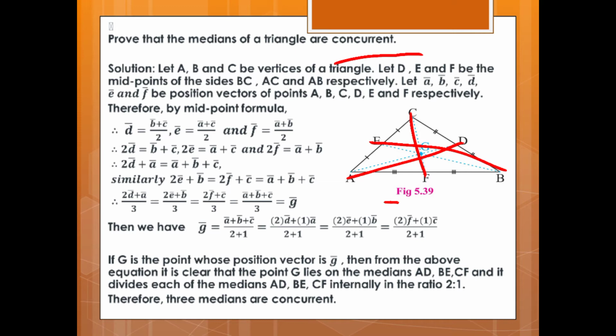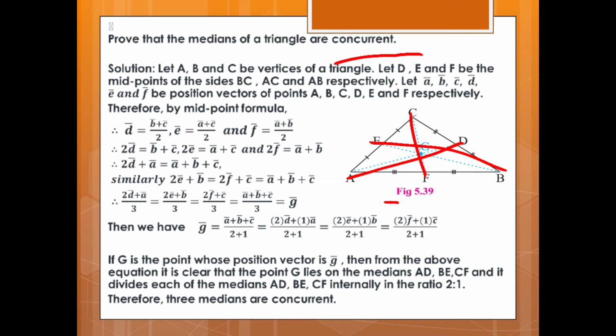Let D, E, F be the midpoints of the sides BC, AC and AB respectively. Let A vector, B vector, C vector, D vector, E vector, F vector be the position vectors of points A, B, C, D, E, F respectively.